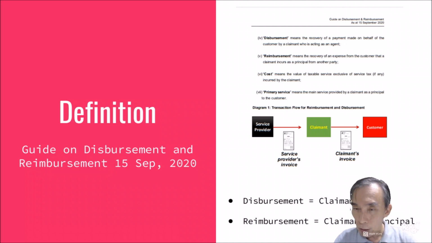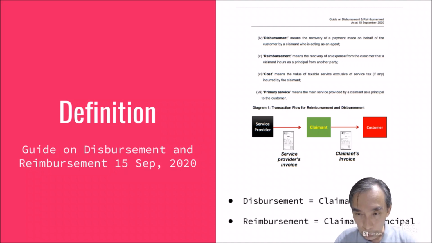The owner doesn't know who the plumber is. He doesn't even care who the plumber is. He just wants to make sure that the house is well taken care of by an agent, a person like yourself who handles his house. Sometimes he doesn't even know there is a problem in the house, because he may not even be contactable at times. A lot of the time our landlords are like that. So this is a good example to explain that we are most of the time looking at reimbursement. We are not looking at disbursement.